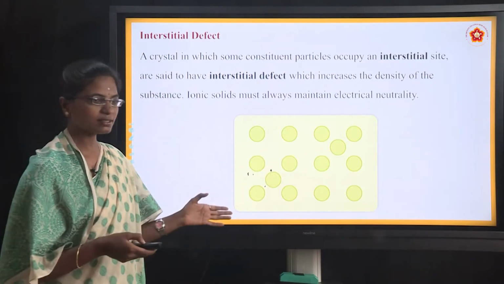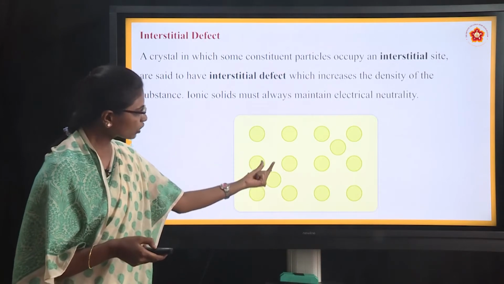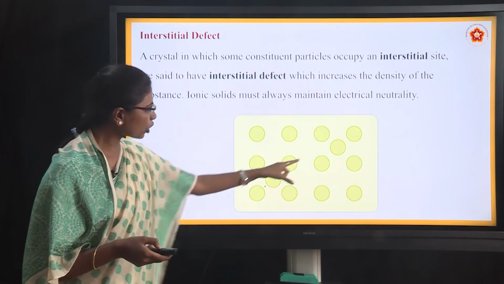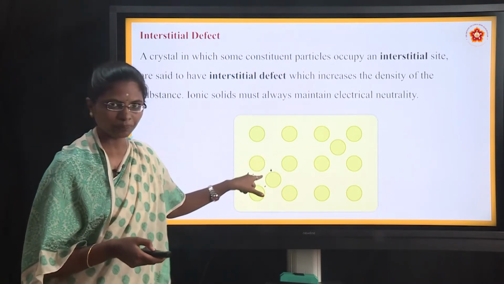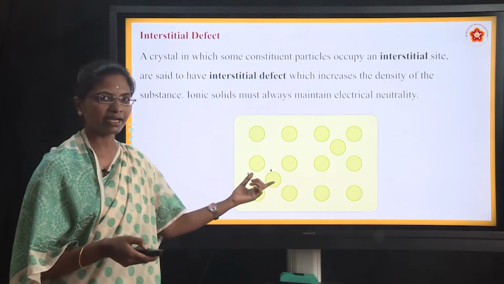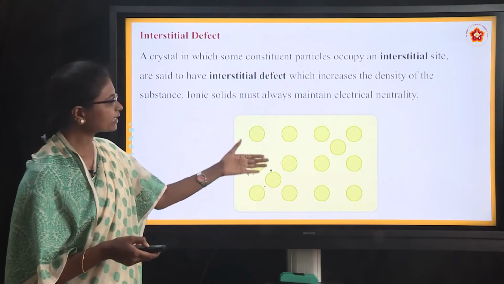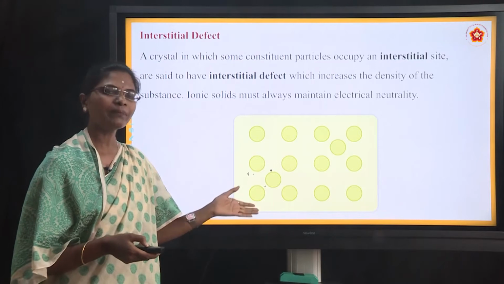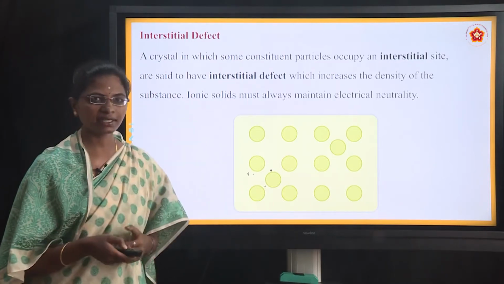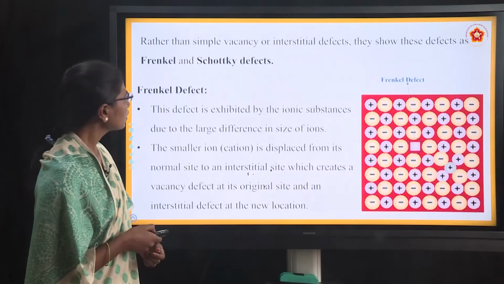They are occupying the interstitial site. When constituent particles sit at interstitial sites, the density of the overall compound increases. This is all about the interstitial defect.